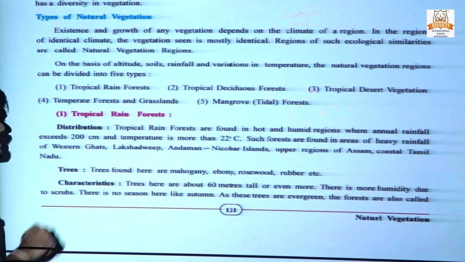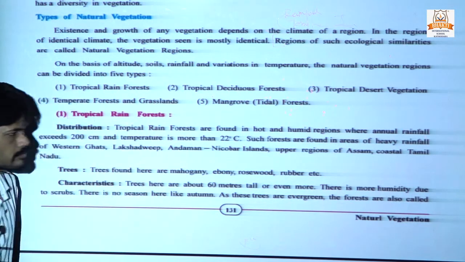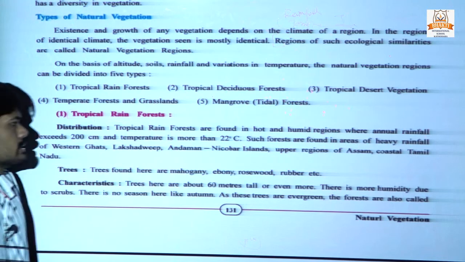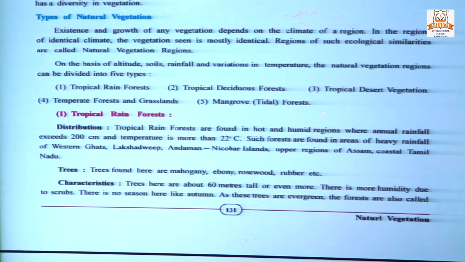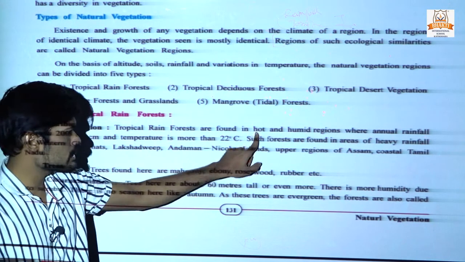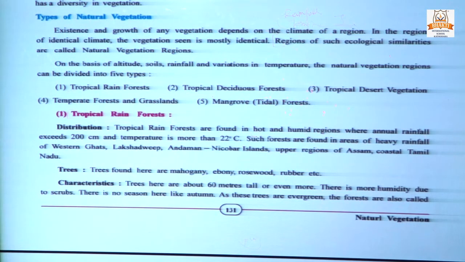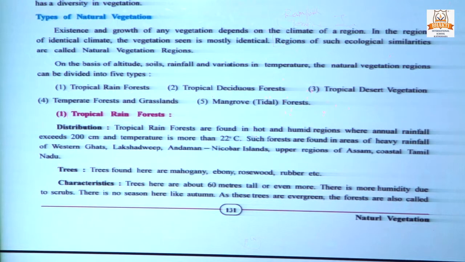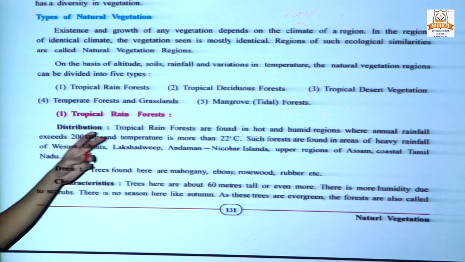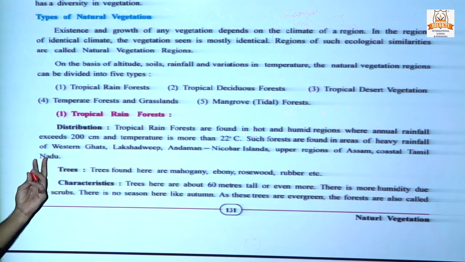So, tropical rainforest is first of all found in a hot and humid region. Hot and humid means the insolation or sunshine is very high. Second, rainfall is more than 200 centimeters, and temperature is more than 22 degrees Celsius. These kinds of forests are found in Western Ghat, Lakshadweep, Andaman Nicobar, Assam and coastal Tamil Nadu.